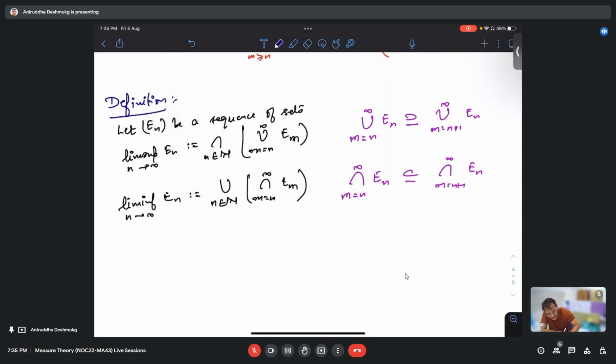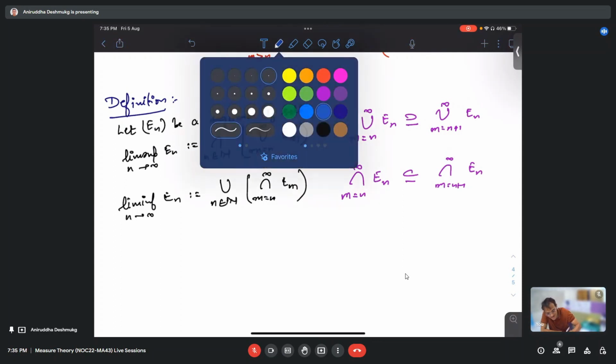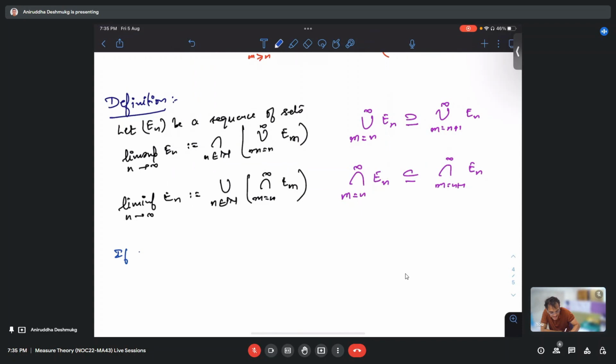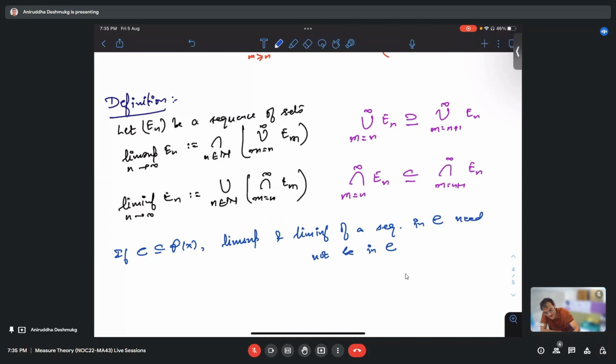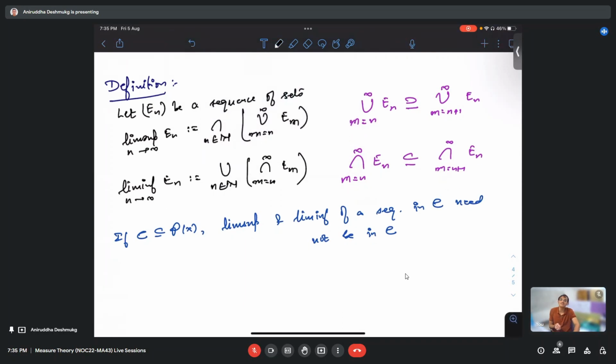One of the crucial observations is that if C is a collection of subsets, then the lim sup and lim inf of a sequence in C need not be in C. You can find a counterexample, something which is not a monotone class.